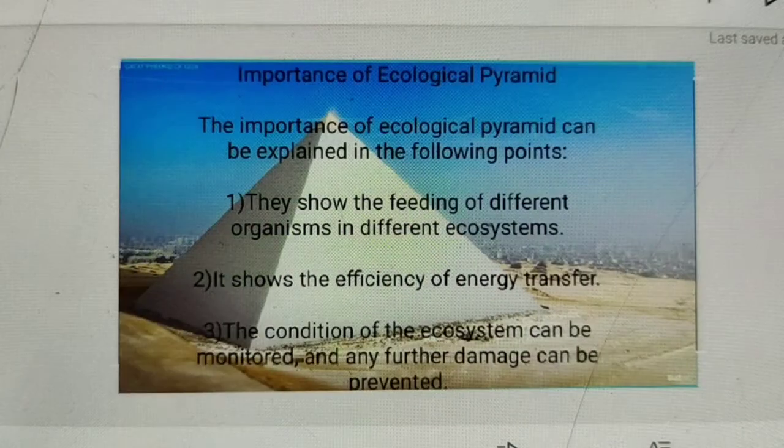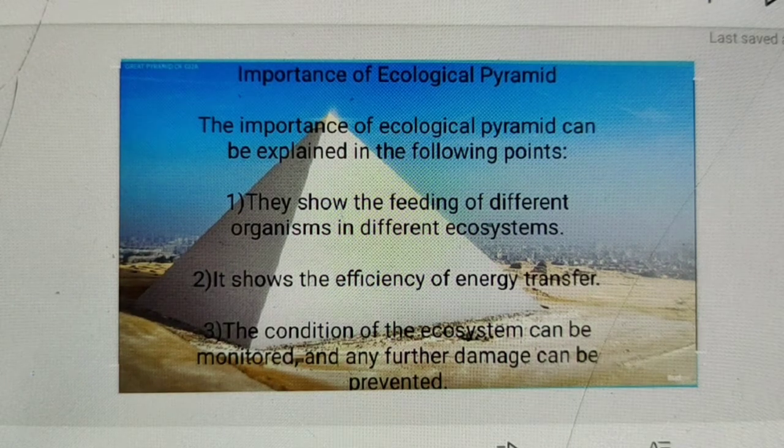Next, importance of ecological pyramids. What is the importance of ecological pyramids? The importance can be explained in the following points. They show the feeding of different organisms in different ecosystems. It shows the efficiency of energy transfer. And number 3, the condition of the ecosystem can be assessed, and any further damage can be prevented.